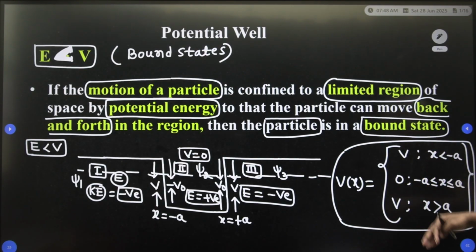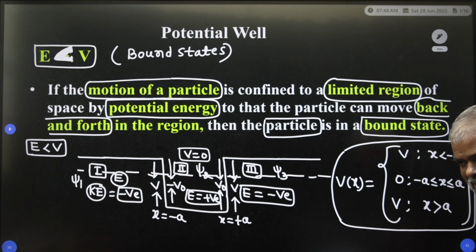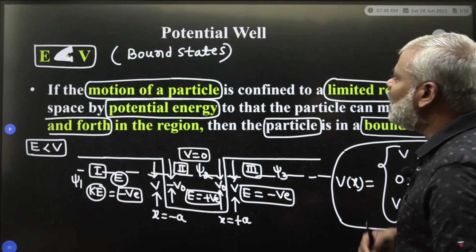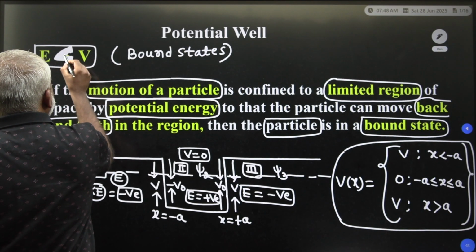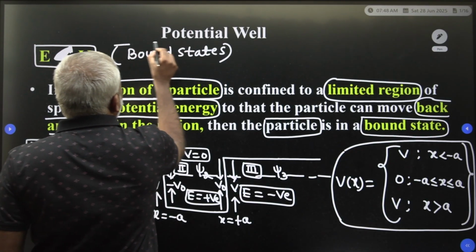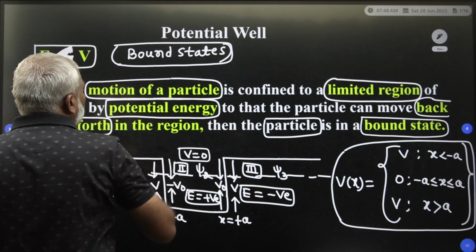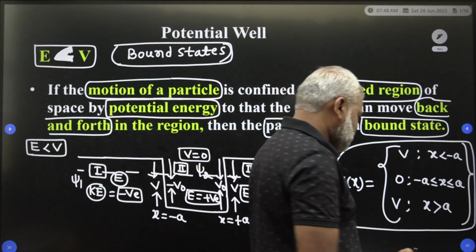Now, we are discussing all these things in three regions. This is the last case in the eigenvalue problem, the potential well under bound states, when E is less than V, the potential energy.